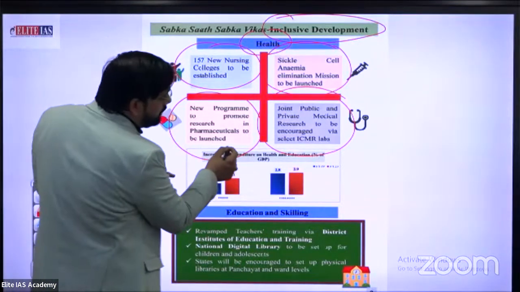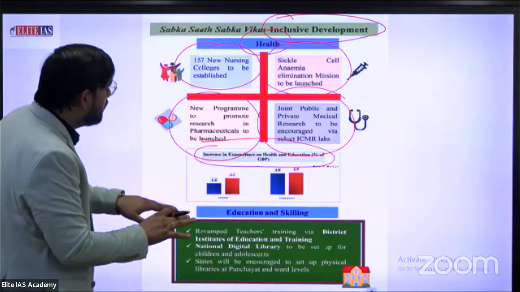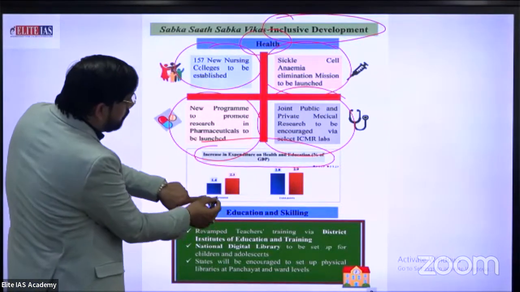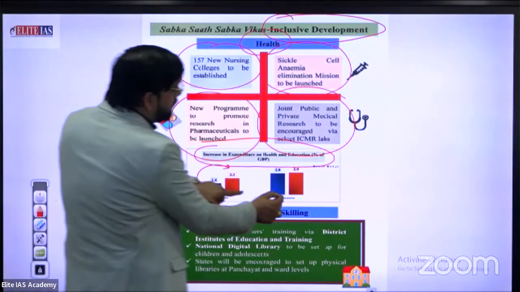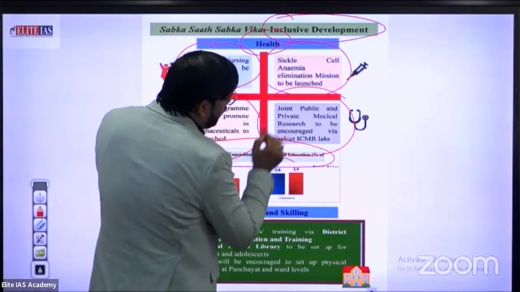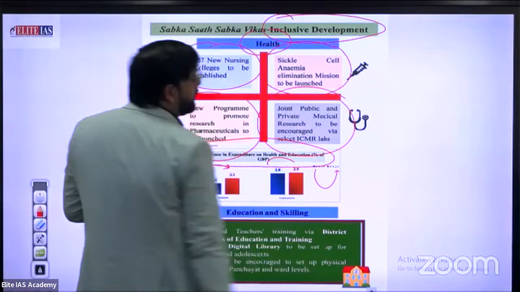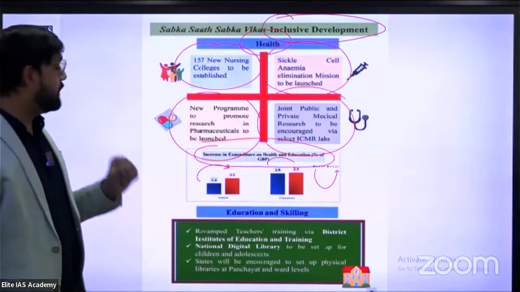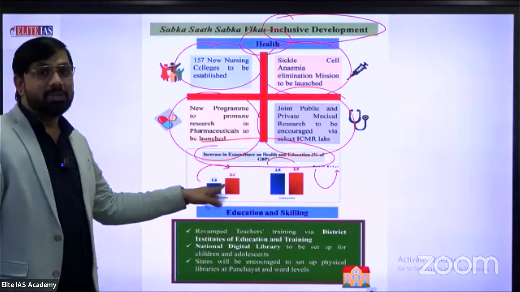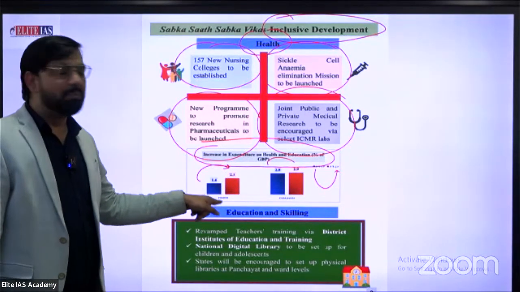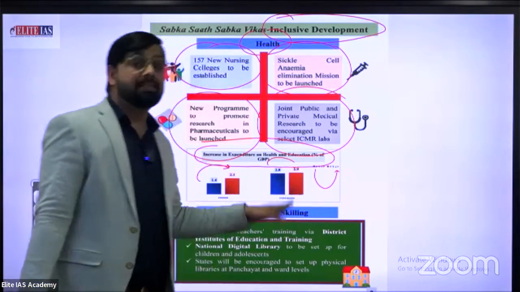Increase in expenditure on health and education in terms of percentage of GDP. Just see, in the health section it is 1.4% increased to 2.1%, in education 2.8% increased to 2.9% in comparison of 2018-19 to 2022-23. In health, 1.4% to 2.1% due to COVID impact, and 2.8% to 2.9% in the education sector.